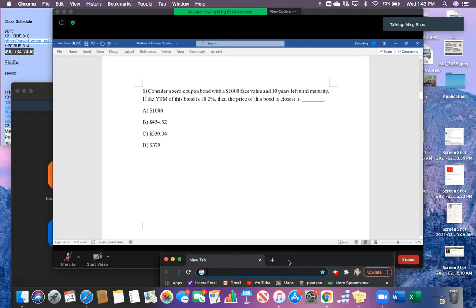We have a zero coupon bond with a face value equal to 1,000. It has 10 years left until maturity. The yield to maturity equals 10.2%. The question asks us what the bond price is. In this case, we can use a formula. The bond price would simply equal the present value of its future value, or its face value, divided by 1 plus R to the power of n.